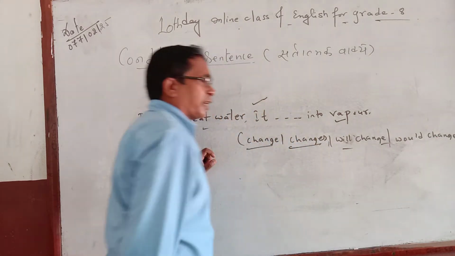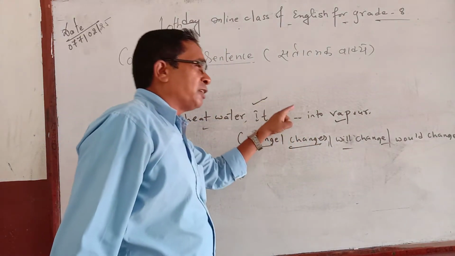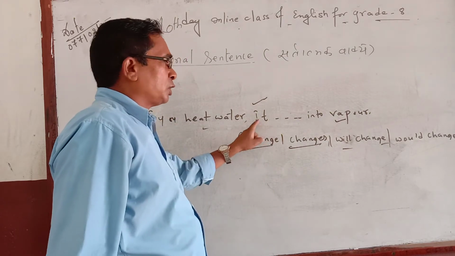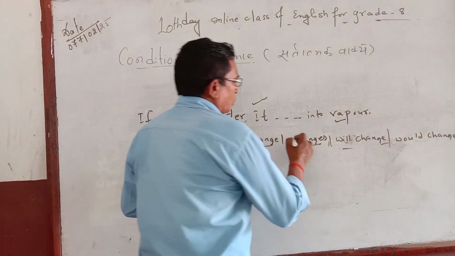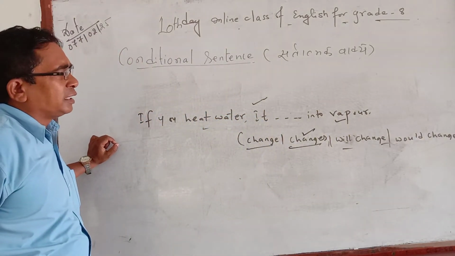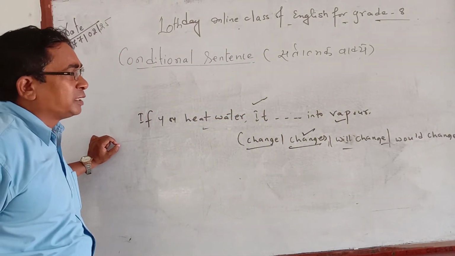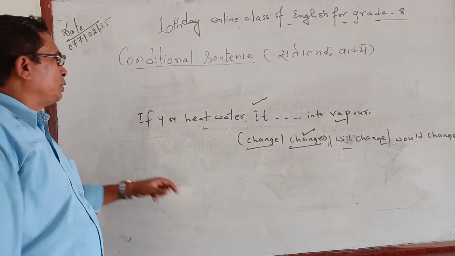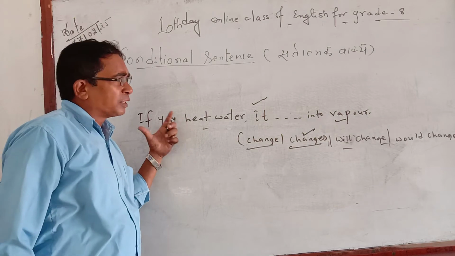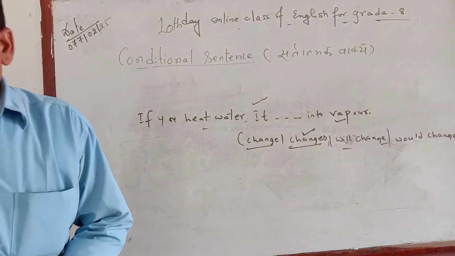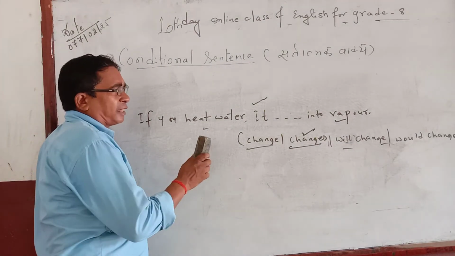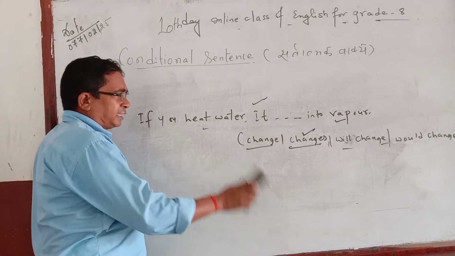Will change or would change never you can write here. Why? Because it's a universal fact. But your subject is it, that means it is singular, so it requires the verb 5. So the right answer will be changes. So the complete answer: if you heat water, it changes into vapor. It is a universal fact. So if there is a universal fact or fact in a conditional sentence, then both parts bear simple present tense.